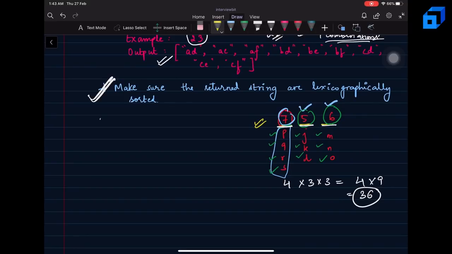Now here, let's say the bigger problem is to find the combinations for 7, 5 and 6, and the smaller problem is 56, and we already know the combinations for this.